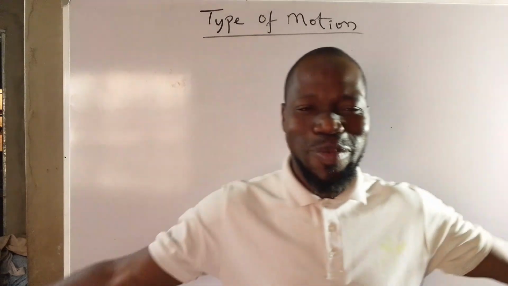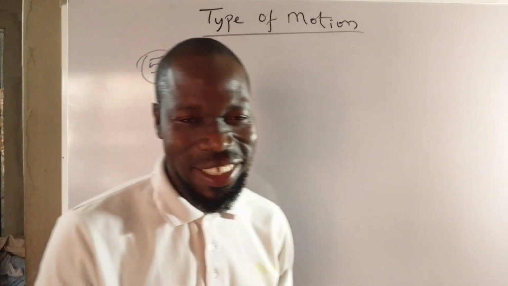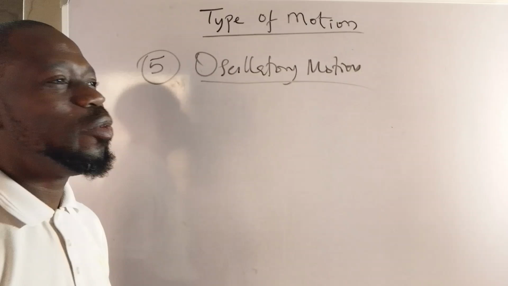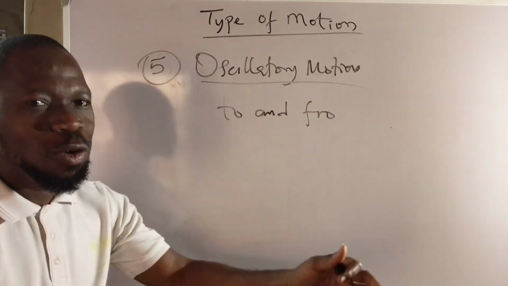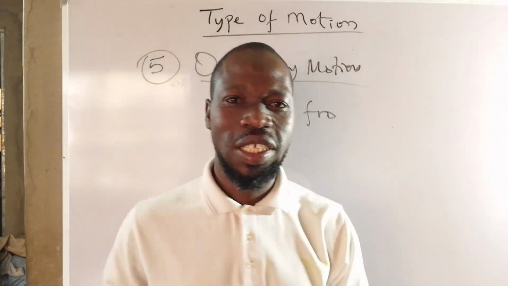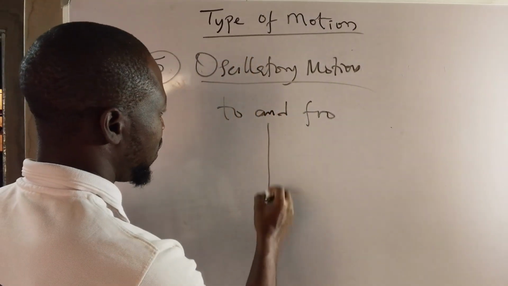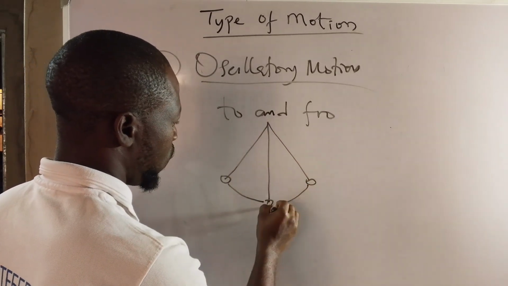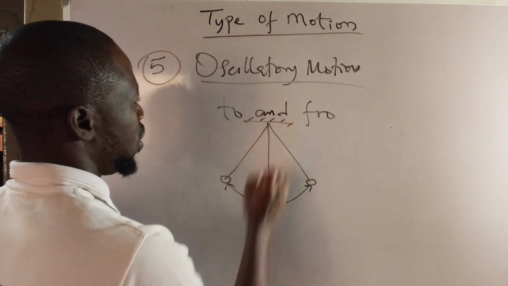All right, the motion type number five that we have not talked about is what? Guess. Oscillatory motion. That is a motion to and fro, just like a swinging. When something swings to and fro, that is oscillatory motion. So oscillatory motion is a motion of an object about an axis in a to and fro manner. It goes here, comes back, goes, comes back, to and fro about an axis. So this is oscillatory motion.